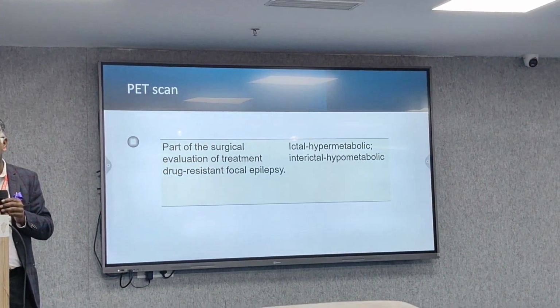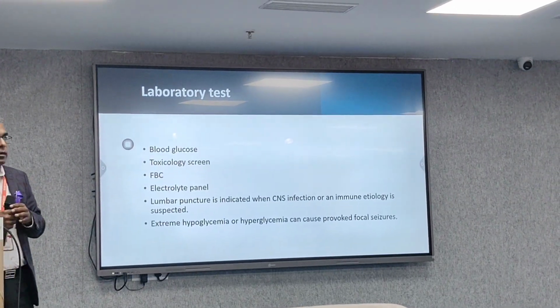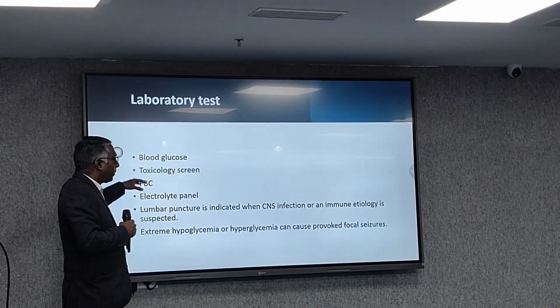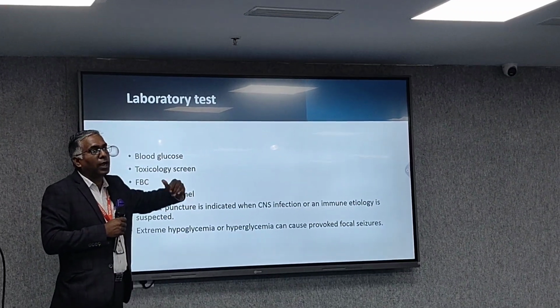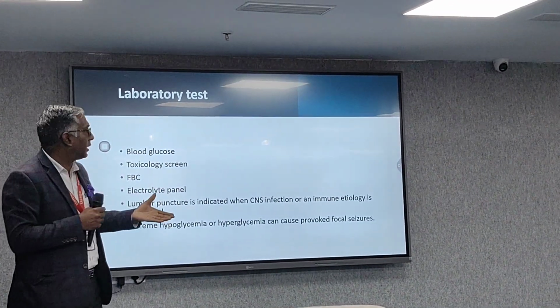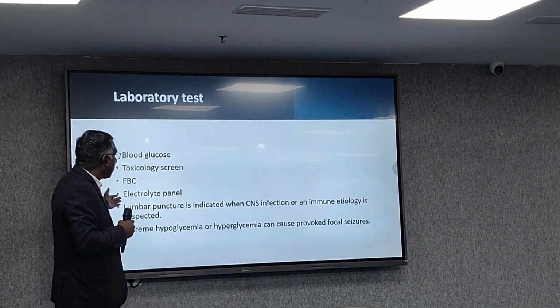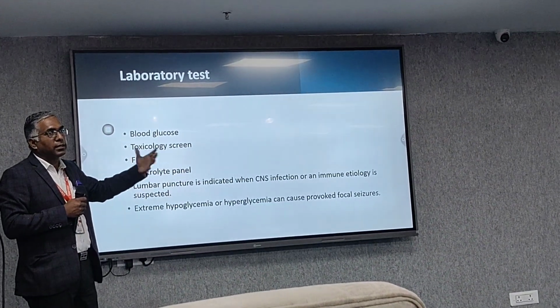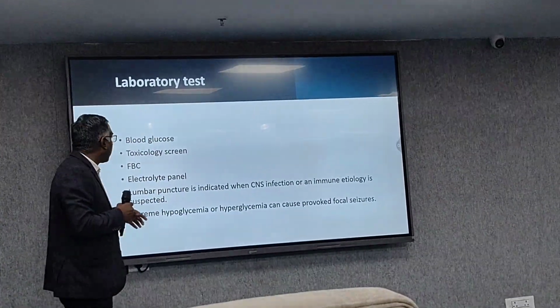Next are laboratory tests, routine laboratory tests like CBC and blood glucose. Blood glucose may show hypoglycemia or hyperglycemia, and both may lead to seizures. In the electrolyte panel, hyponatremia is a well-known risk factor, and hypocalcemia too; these are well-known risk factors for developing seizures in any patient.